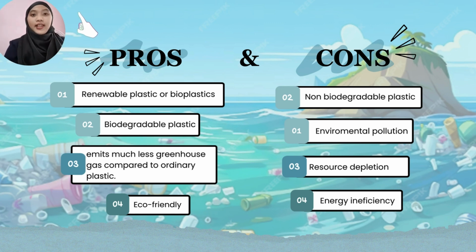For the cons, first, non-biodegradable plastics. Plastic made from petroleum such as polypropylene is not biodegradable. Second, environmental pollution. Plastic trash can release harmful chemicals into soil and water or break into tiny bits that animals, fish, and birds eat. Third, resource depletion. Petroleum is a limited resource that will eventually run out. Fourth, energy efficiency. The production of plastics from fossil fuel is only cost-effective when the components not used for plastics are used for energy production.